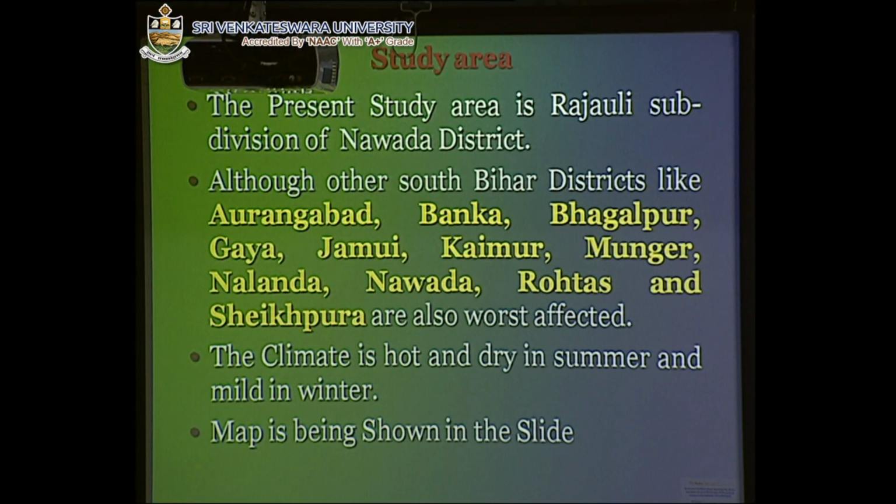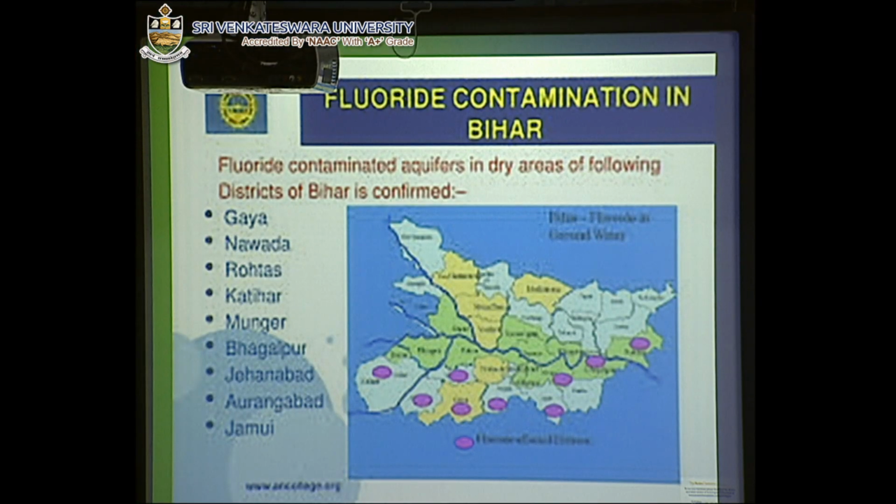The present study area is Rajoli subdivision of Navada district. Although other South Bihar districts like Aurangabad, Banka, Bhagalpur, Gaya, Jamui, Kaimur, Munger, Nalanda, Navada, Rohtas, and Sheikhpura are also worst affected. The climate is hot and dry in summer, mild in winter. This is the map of Bihar, and in Bihar 9 districts are severely affected with fluorosis, and these districts are Gaya, Navada, Rohtas, Katihar, Munger, Bhagalpur, Jehanabad, Aurangabad, and Jamui.